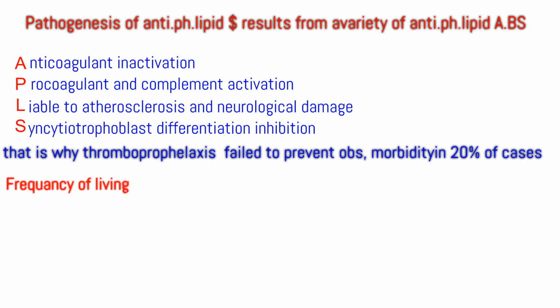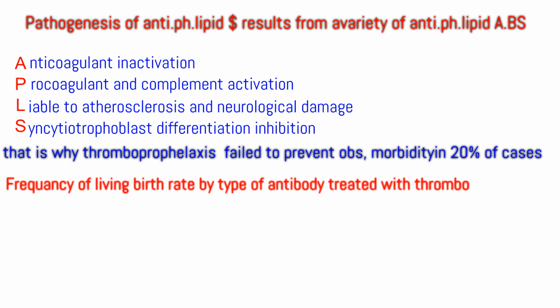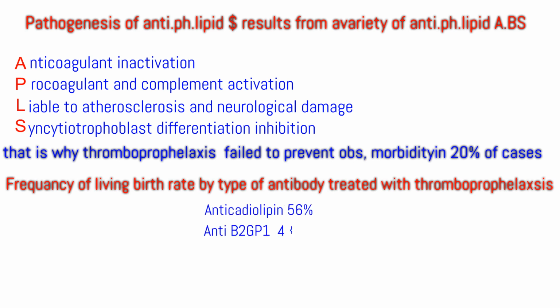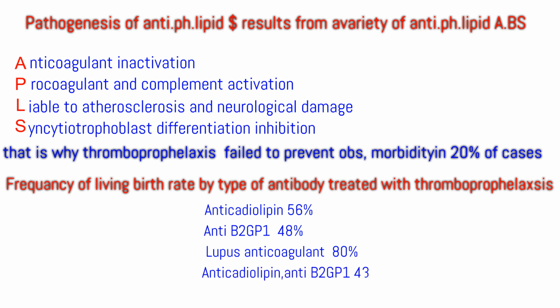Frequency of live birth rate by type of antibody treated with thromboprophylaxis. Anticardiolipin 56%. Anti-beta-2 glycoprotein 48%. Lupus anticoagulant only 80%. Anticardiolipin plus anti-beta-2 glycoprotein only 43%. Three antibodies 30%.